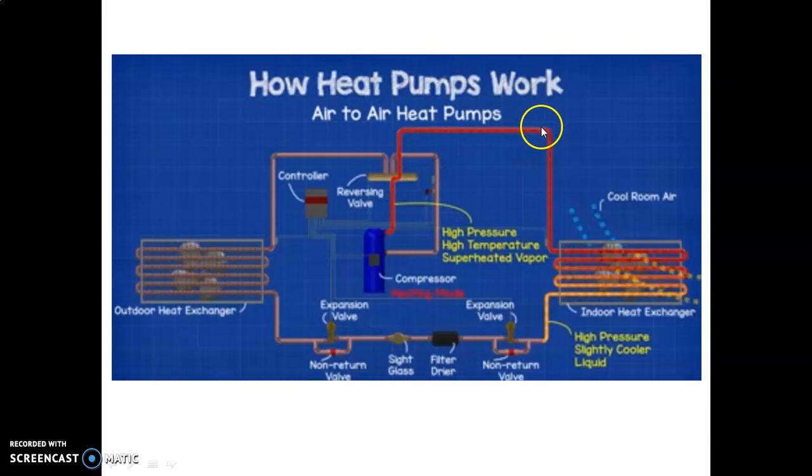So here whatever the high pressure, high temperature vapor refrigerant is inserted in the heat exchanger, the name of that heat exchanger is indoor heat exchanger, and whatever the air is available in the room gets passed through it and it gets heated. So here you will get the idea about the working. When the normal air from the room comes in contact with the coils of the indoor heat exchanger, it dissipates energy and heat transfer takes place because of convection and conduction, and we will get a heating effect in the room.